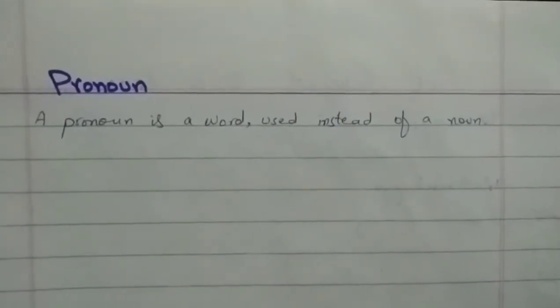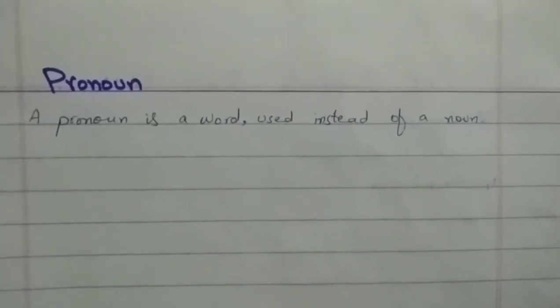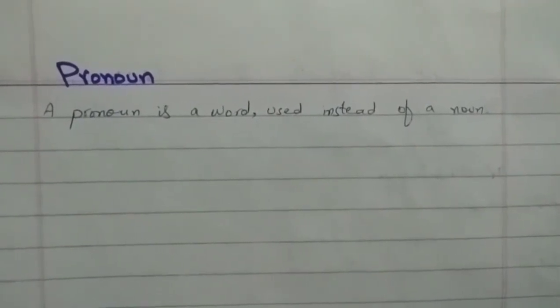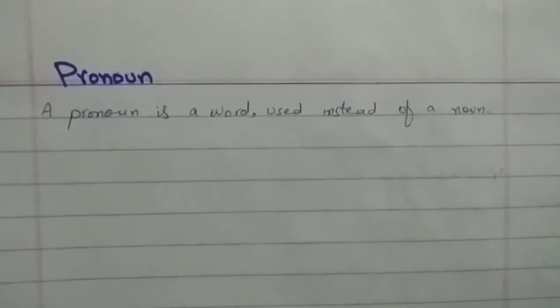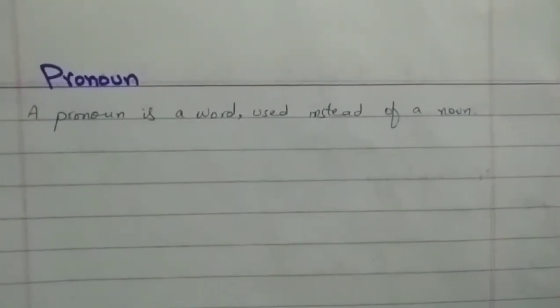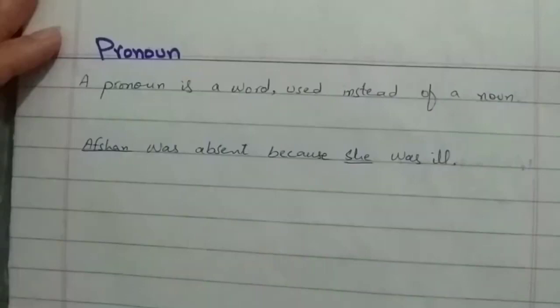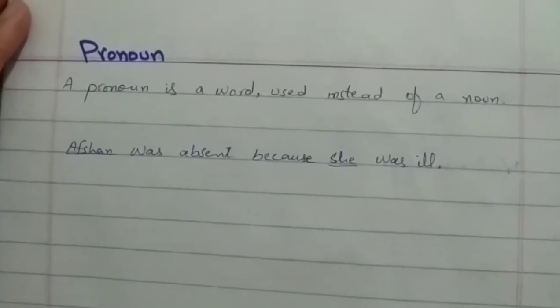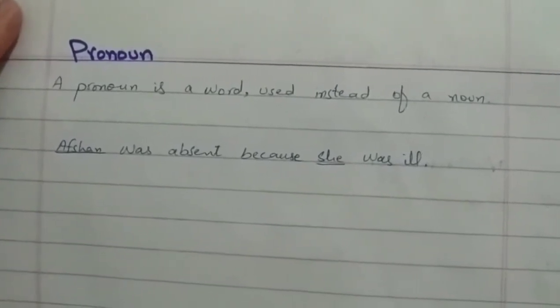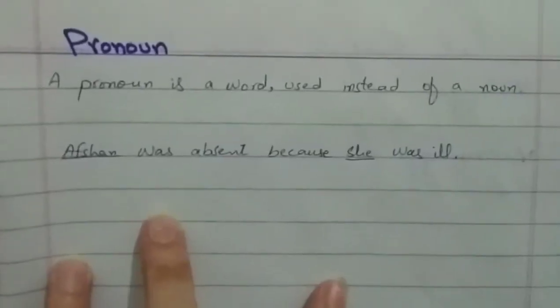You cannot use Afshan twice in the sentence. So in the opening sentence we write Afshan, and in the second sentence we replace Afshan with the pronoun. I hope the pronoun is clear so far: a word we use in the place of a noun to avoid repetition.